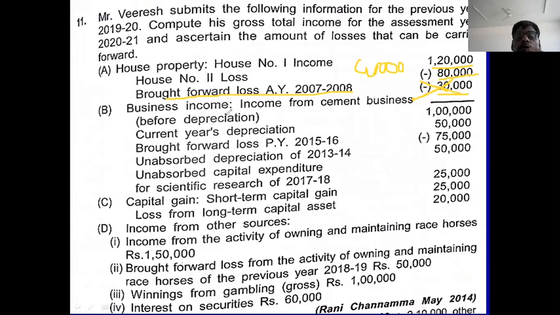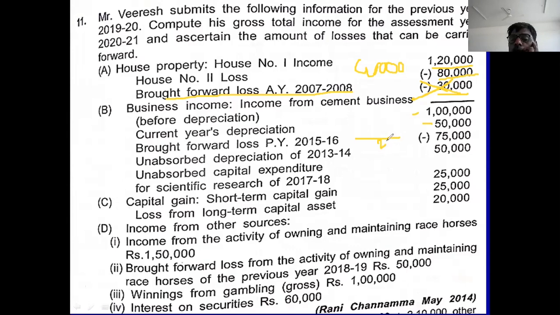Then come to the business. In the business, 1 lakh rupee is the income before depreciation. Current year depreciation 50,000, you deduct. Balance is 50,000. From this 50,000, you deduct brought forward loss of 2015-16, 50,000.